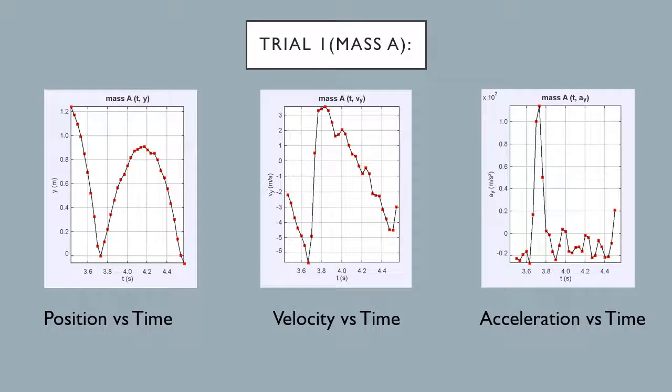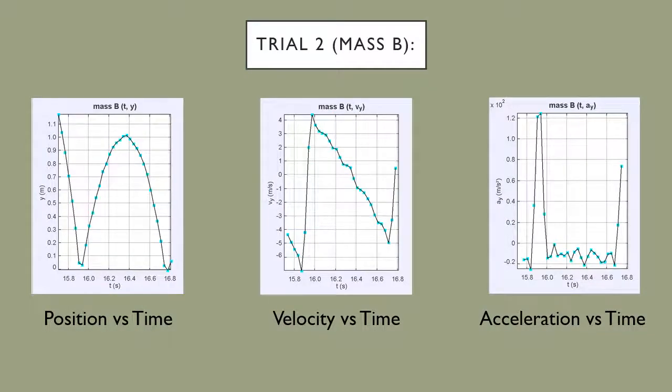During trial 1, we threw the ball at the lowest velocity. We expect that the fraction of kinetic energy lost between the two bounces to be the lowest among the 3 trials. The ball started at a height of 1.2 meters, and after the first bounce, it only went back up 0.9 meters. The ball had an initial velocity of 5.04 meters per second before the first bounce and a velocity of 4.55 meters per second before the second bounce, making the overall change in velocity 0.49 meters per second.